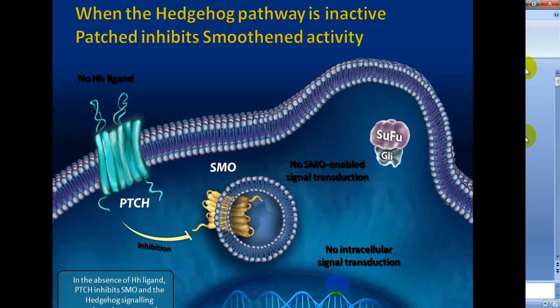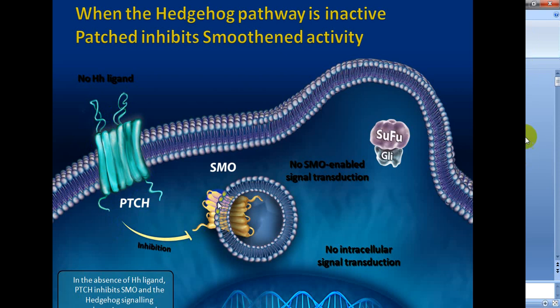So, very clearly you can see that when there is no hedgehog ligand, that is hedgehog protein is absent, then what happens? This PTCH, this patched, it can inhibit the SMO.